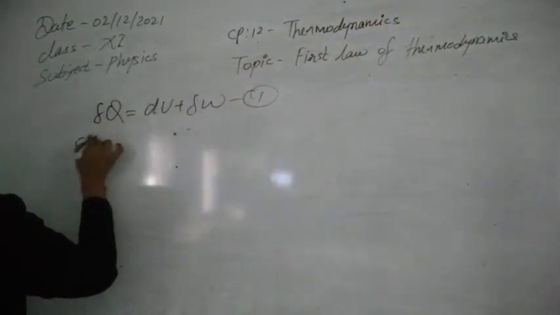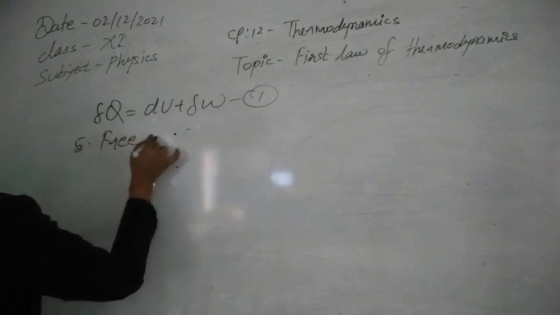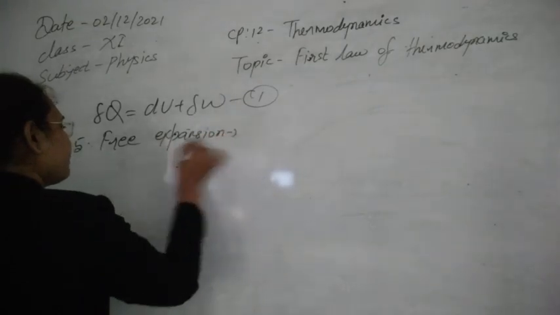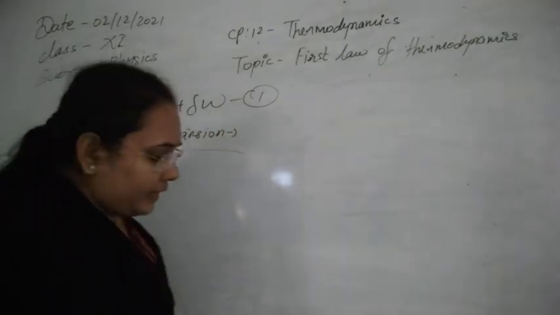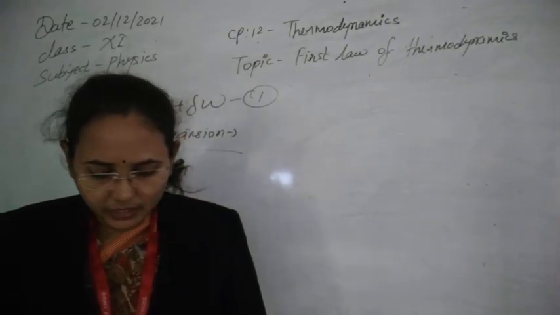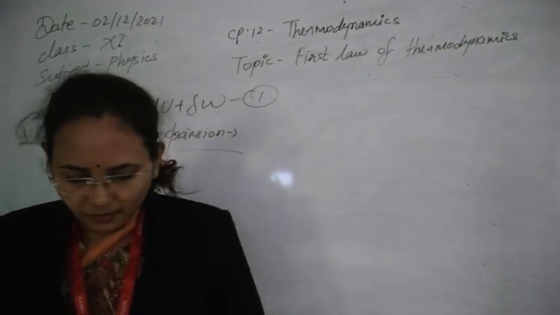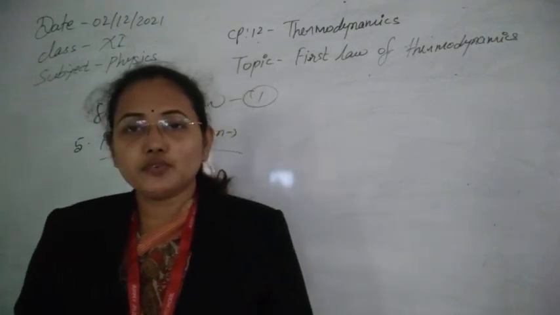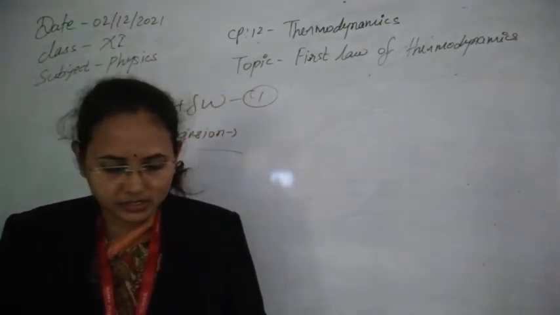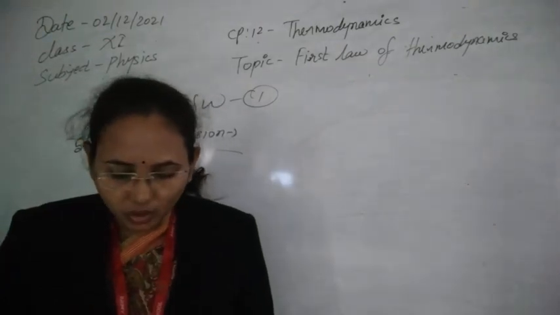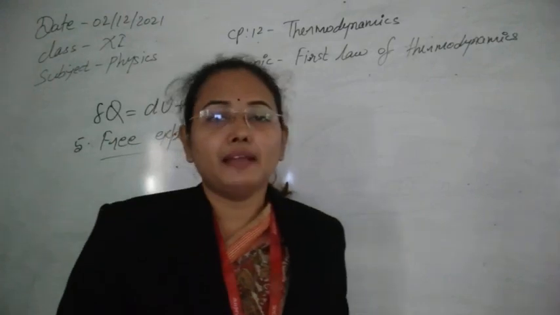So the fifth one is free expansion. Now, what is free expansion? First of all, what is it showing? Free expansion consists of adiabatic processes in which no transfer of heat occurs between the system and its surrounding, and also no work is done on the system or by the system.